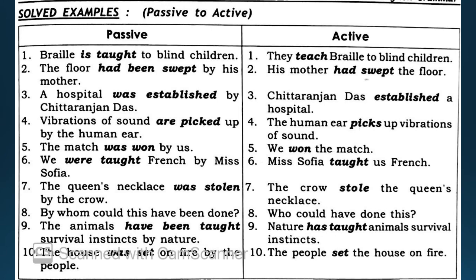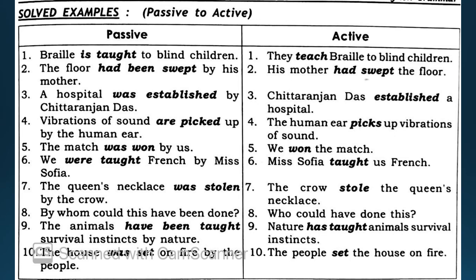Got it? The match was won by us. Remove the word by, and remove the verb you have used over there. So what does it become? We won the match. Going ahead. We were taught French by Miss Sophia. Miss Sophia taught us French. Understood? So simple it is now. Now you are getting it, very good. Very good, boys.